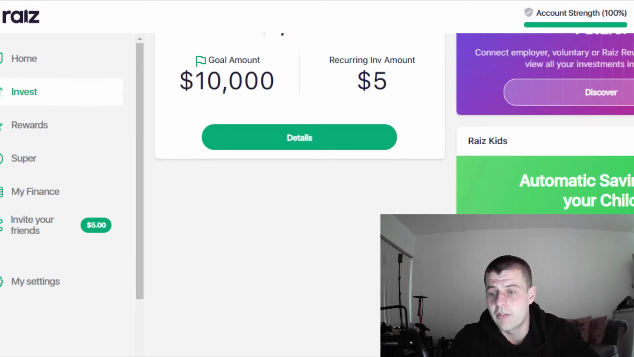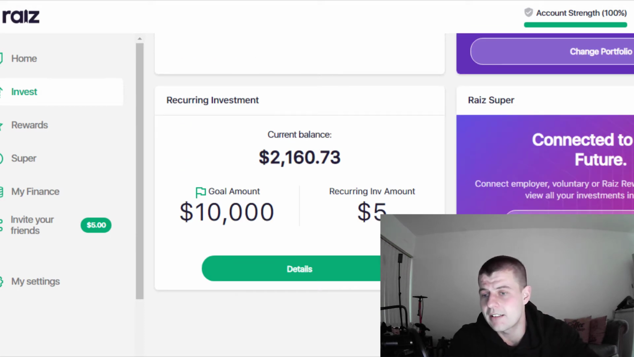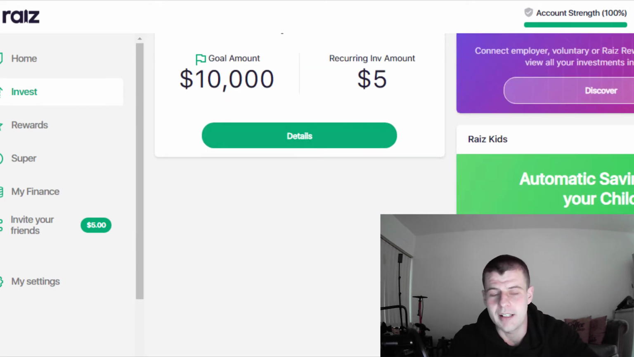Now, Raiz also offers superannuation. I haven't looked into this too much, but I keep my superannuation separate to this account. Now, we're going to have a look at our Raiz rewards.